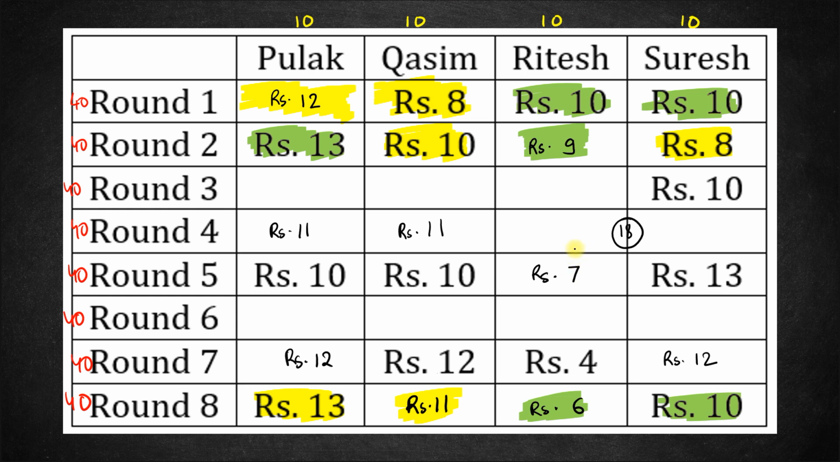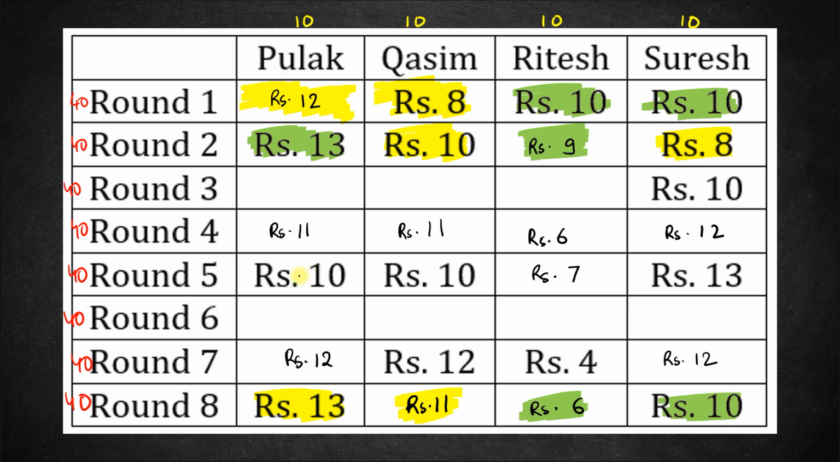So that means in round 4 they had 1 rupee less. So Ritesh would have had 6 rupees and Suresh would have had 12 rupees, right? Both of them are losing 1 each. So here both of them must be gaining 1 each. Correct? So this is the amount that Ritesh and Suresh had in the 4th round.